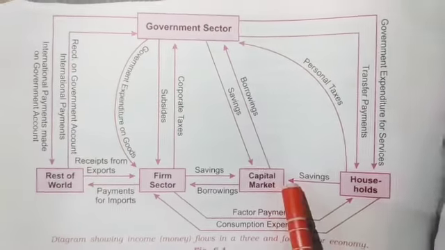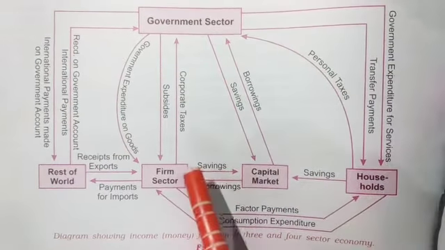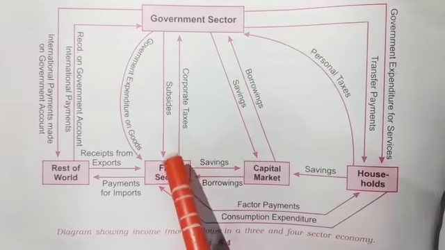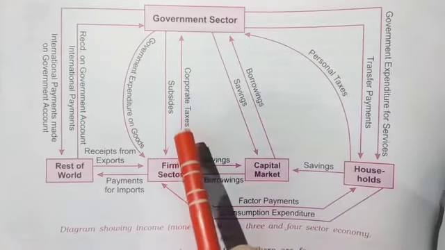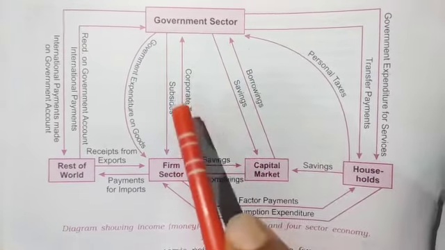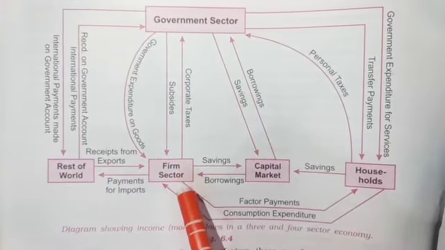Now we have introduced the government sector with the two-sector model economy. How will it connect with the two sectors?